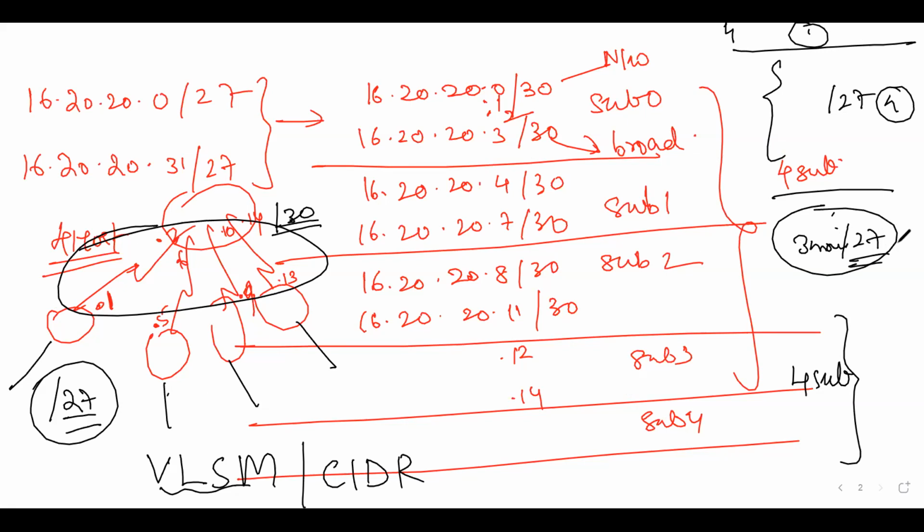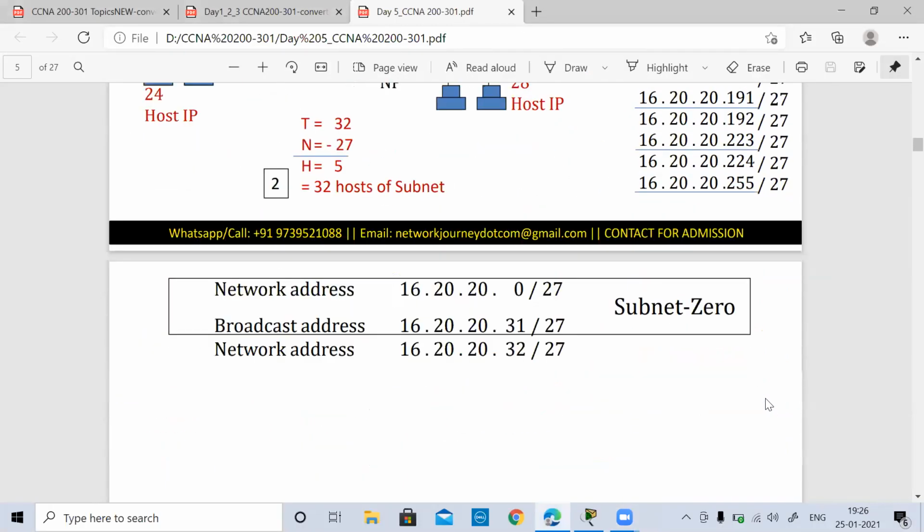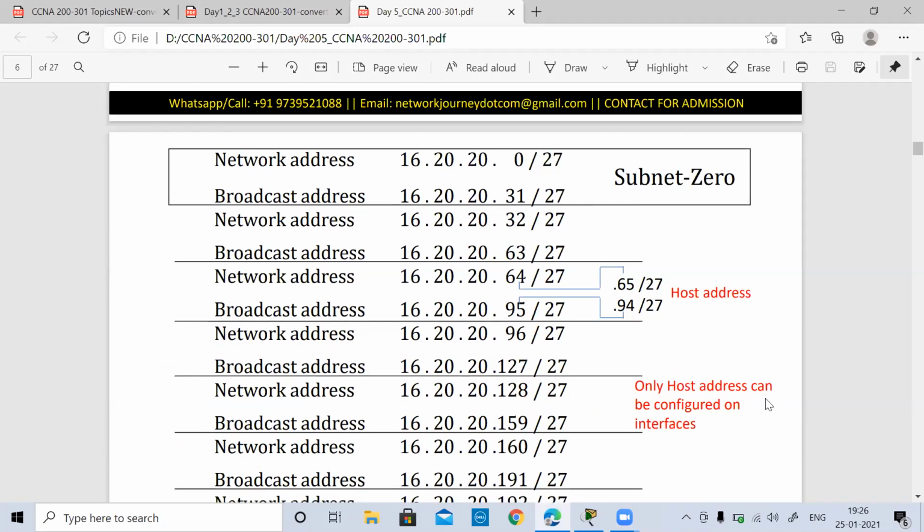So in that manner, when you're using variable subnetting, you can keep a lot of resources for your future expansion and utilize all the IP addresses effectively. On the serial links, guys, just remember we are using only 2 host addresses, and the remaining 2 are for network and broadcast. So the total requirement falls to only 4 addresses, only for a serial link, not for any other link. Now moving forward, I'll just show you that again. This thing which we have now discussed, subnet 0, subnet 1, and how many host addresses are there in between.